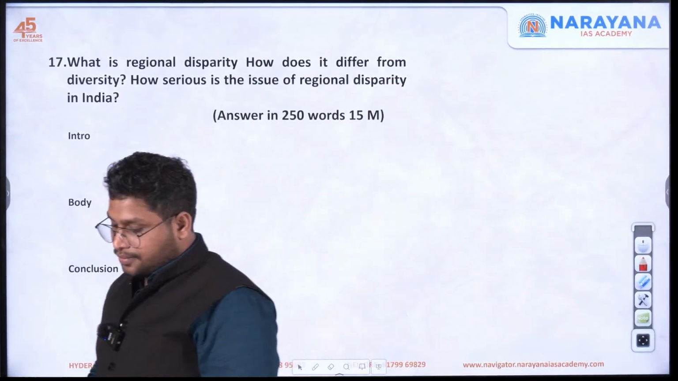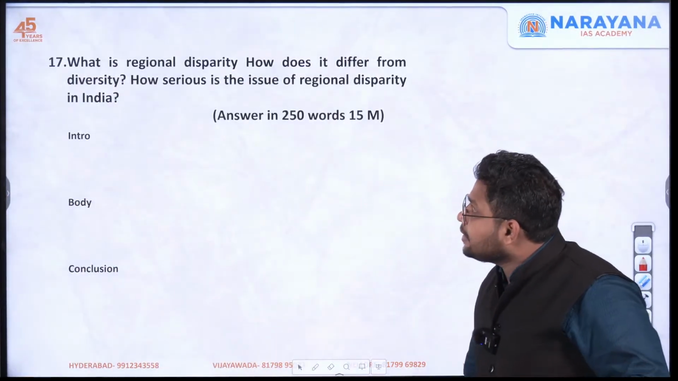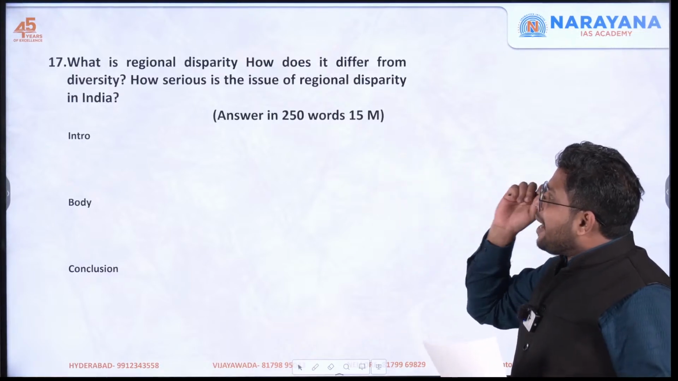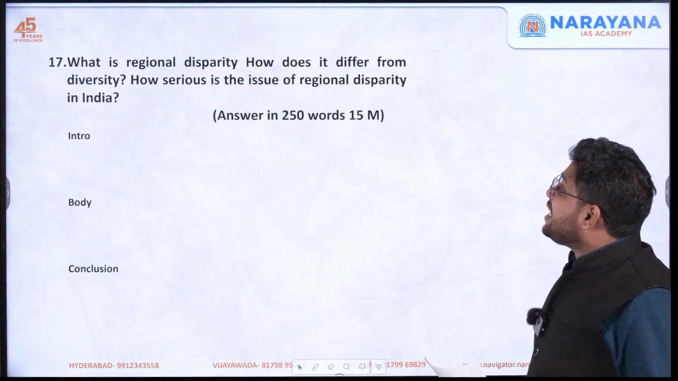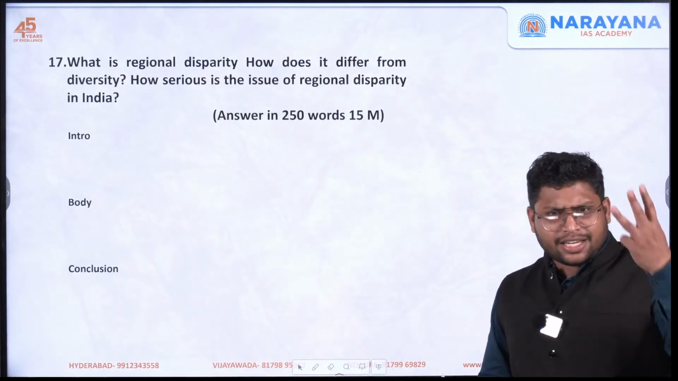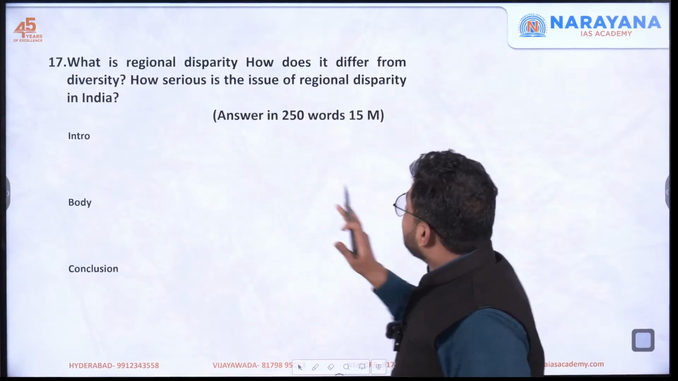Now, question number 17, the 15 marker. What is a regional disparity? How does it differ from diversity? How serious is the issue of regional disparity in India? Three questions they have asked. First of all, what is regional disparity?